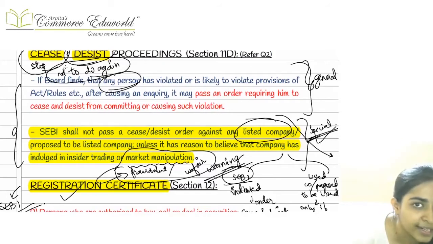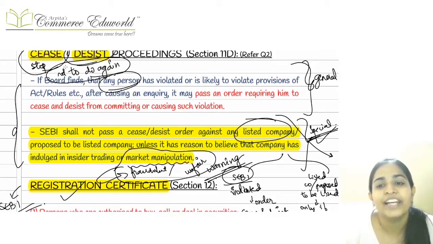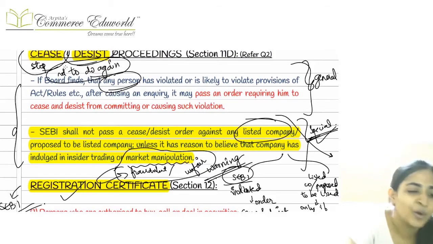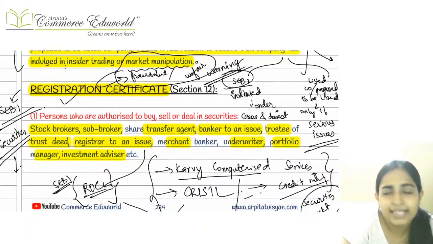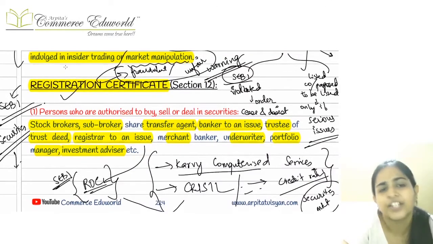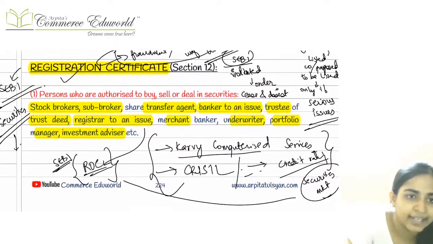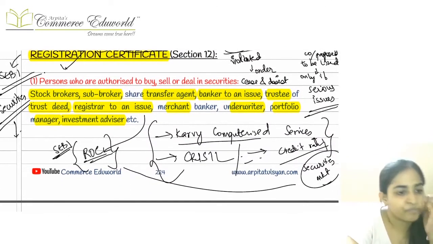but when SEBI passes an order on a listed company or proposed to be listed company, it can be passed only if it is of the opinion that that particular company is involved in insider trading or market manipulation, or we can say insider trading or fraudulent and unfair trade practice.